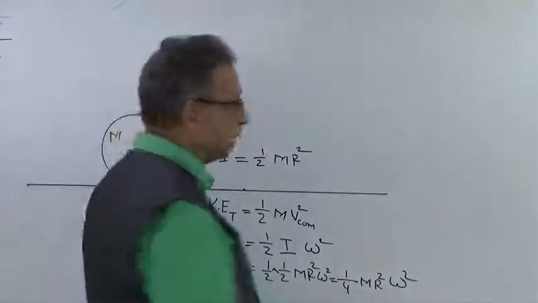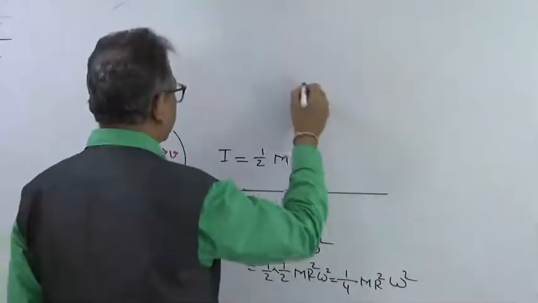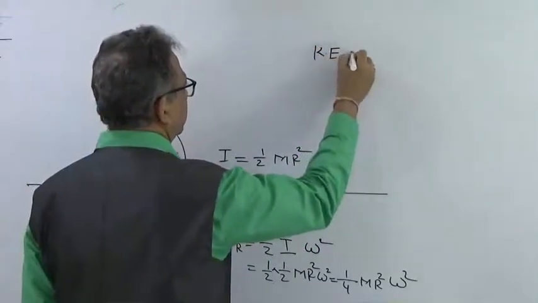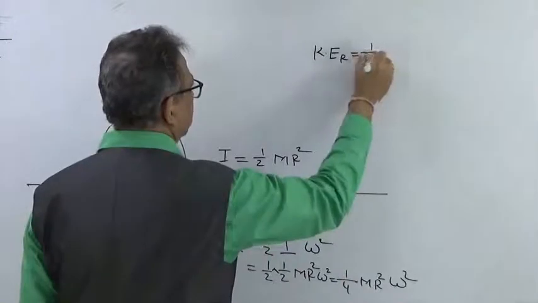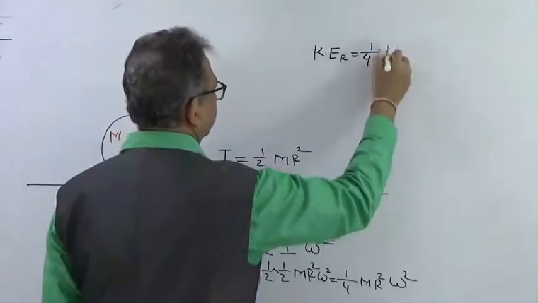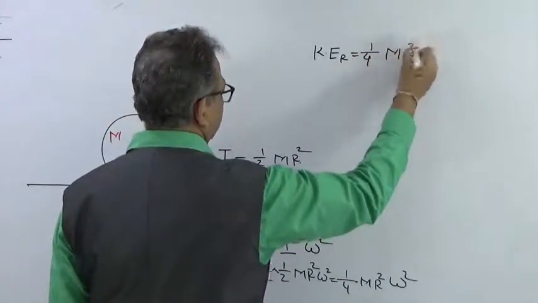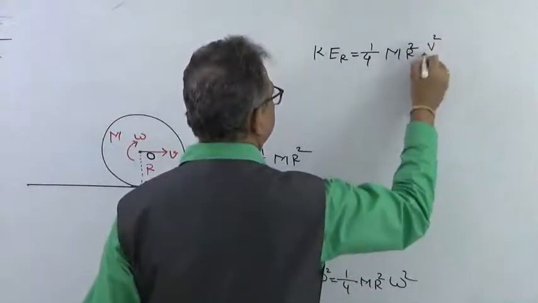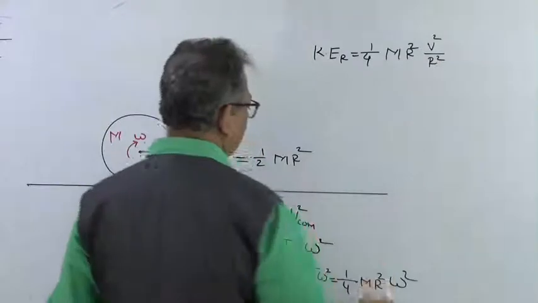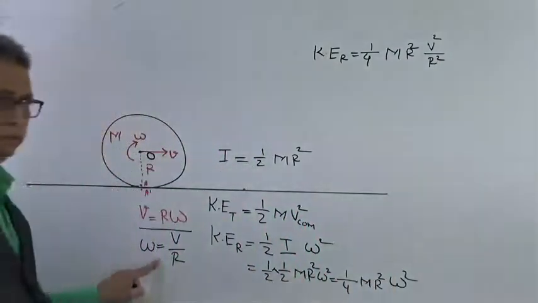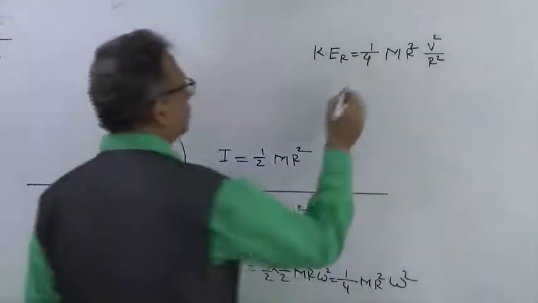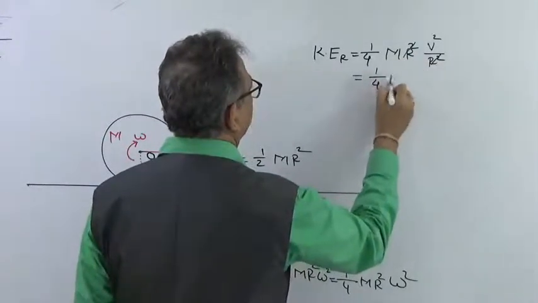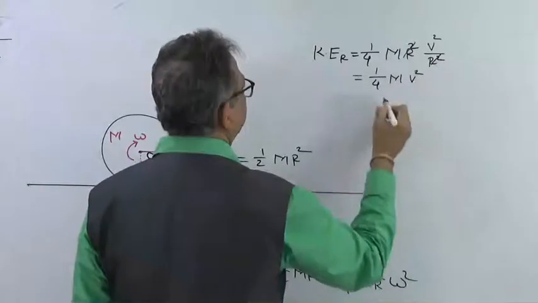So, this equation I will just write down over here, that kinetic energy, that is rotational, will be equal to 1 upon 4 m r square, and omega square will be again v square upon r square, right? Because omega is v upon r. So here we will have r square also getting cancelled. This will be 1 upon 4 m v square.